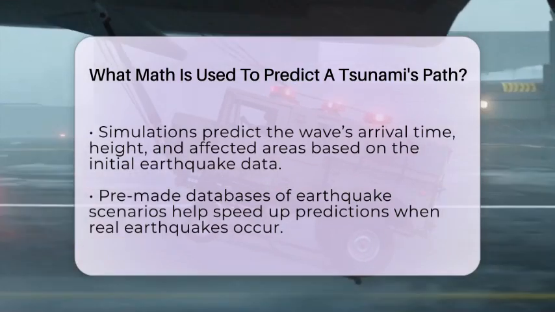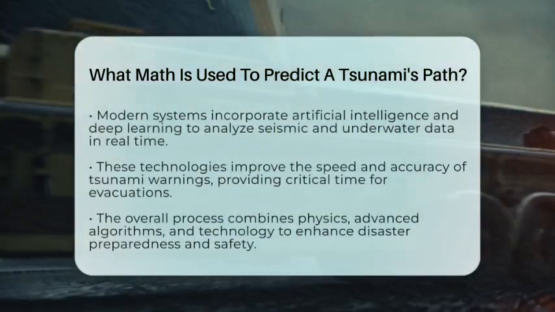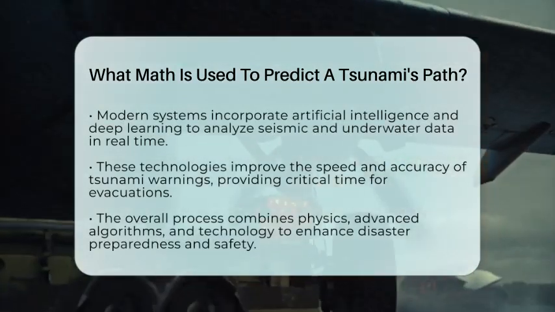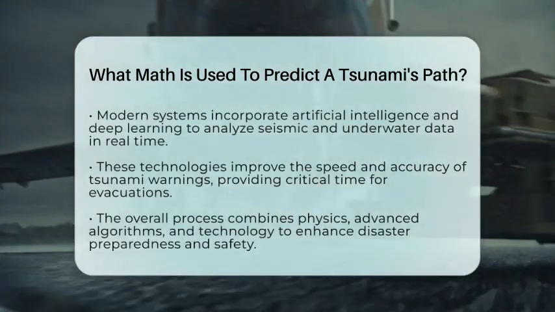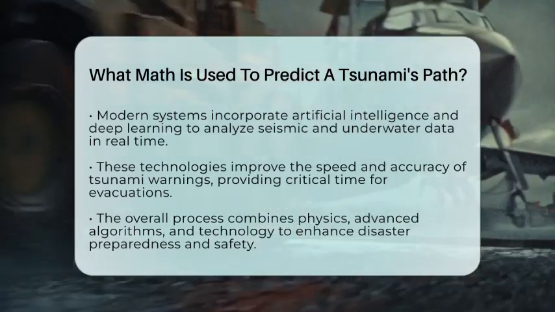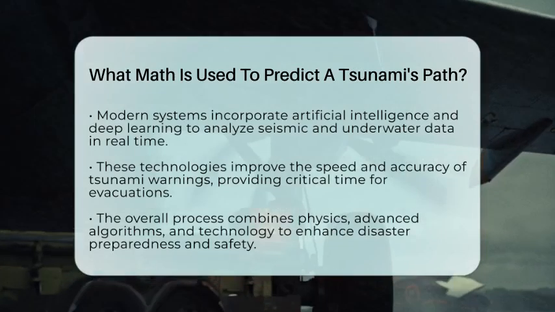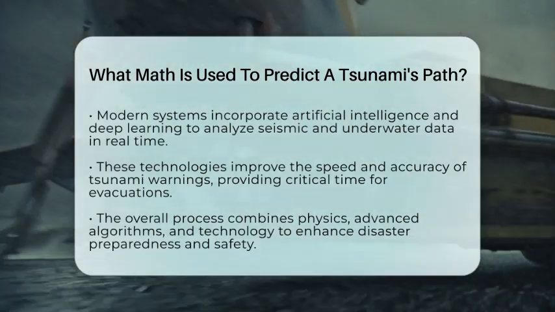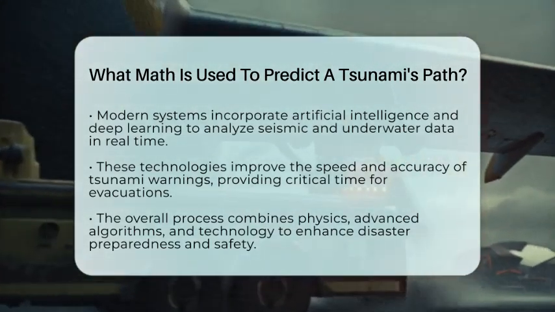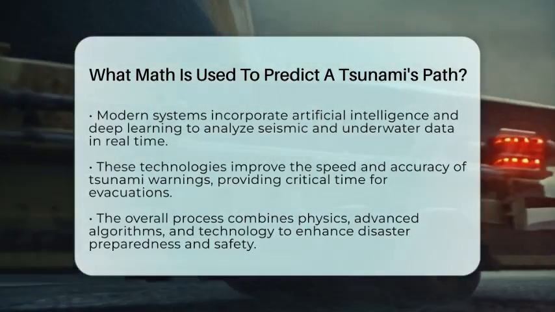To speed things up, scientists create databases of different earthquake scenarios beforehand. When an earthquake occurs, they match the real data to these scenarios for a quick prediction. Modern systems also use artificial intelligence and deep learning. These tools analyze seismic and underwater acoustic data in real time. They help assess the earthquake's strength and the likelihood of a tsunami faster than ever before.